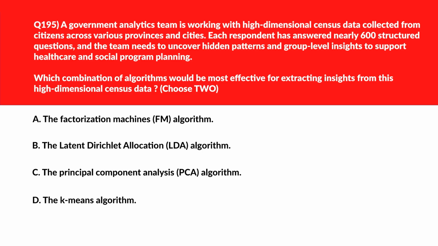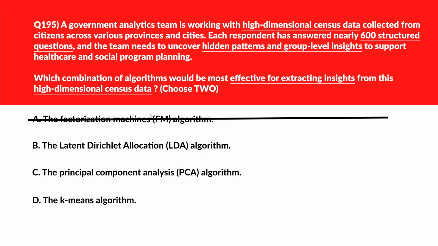Alright, we got a multiple choice question. We need to select two correct answers this time. Option A says the factorization machines, FM algorithm. Factorization machines are designed for sparse feature interactions in recommendation systems, not for sensor segmentation. Incorrect. We'll move to B. B says the latent Dirichlet allocation algorithm. LDA is suited for topic modeling in text, not structured numerical census data. Wrong answer.